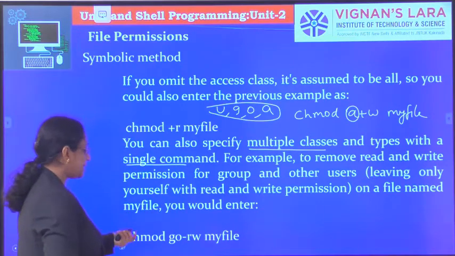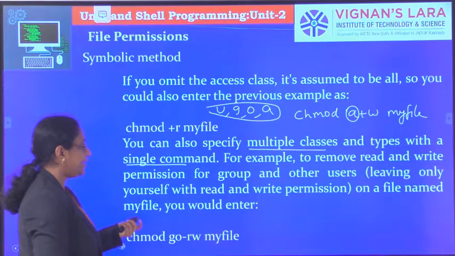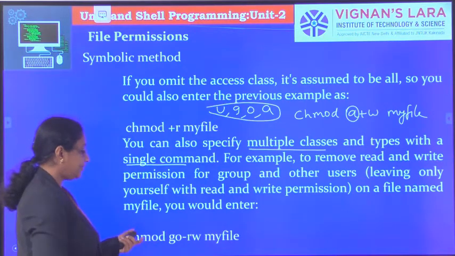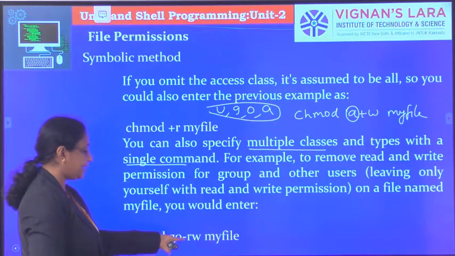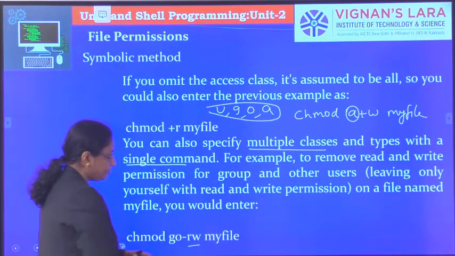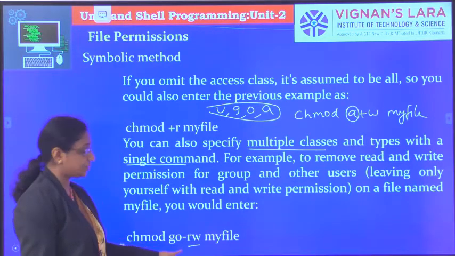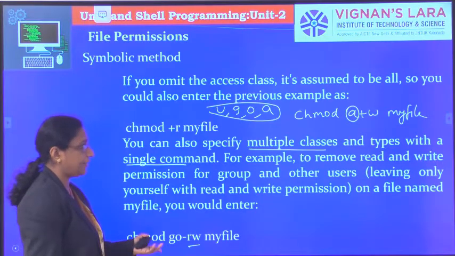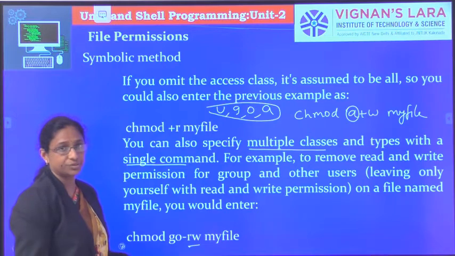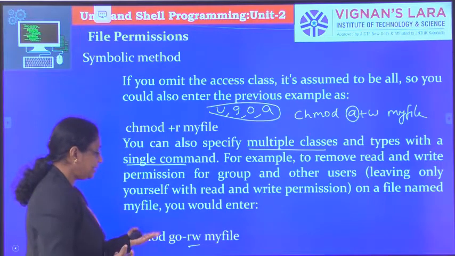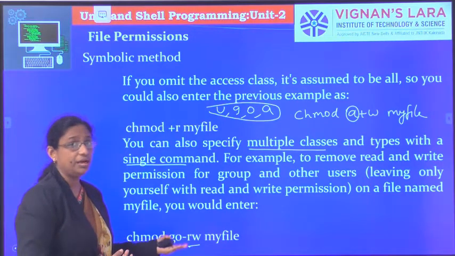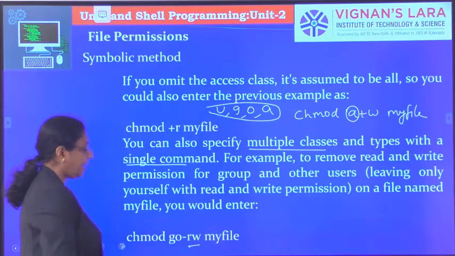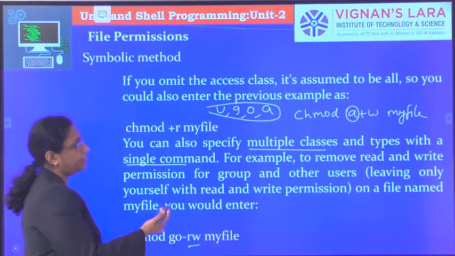For example, here we are removing the read and write permission for group and others. We can give multiple classes and multiple types also. So by giving group and others, the read and write permissions will be removed for those particular classes.